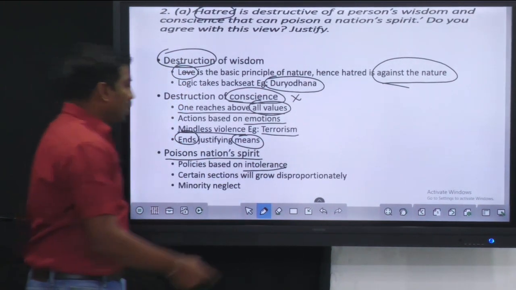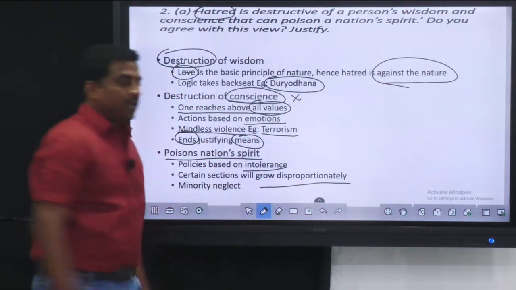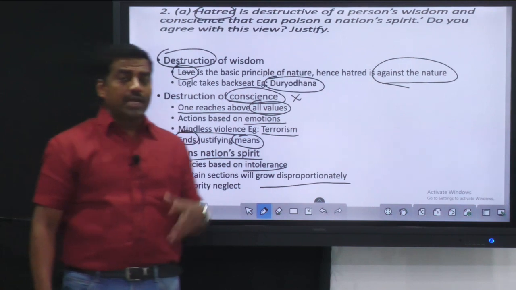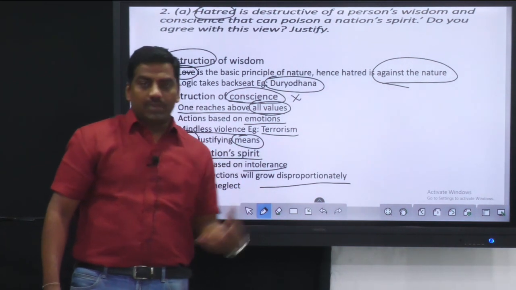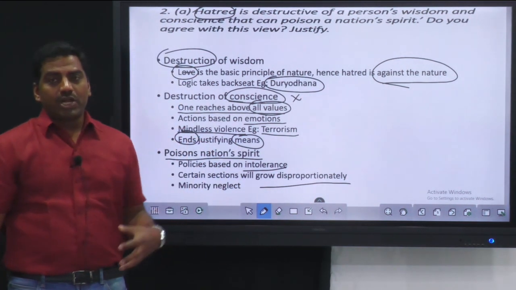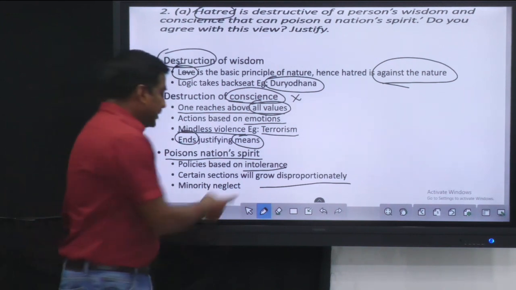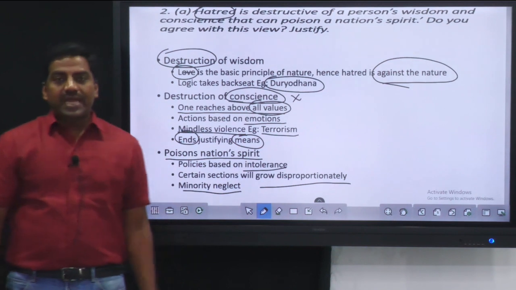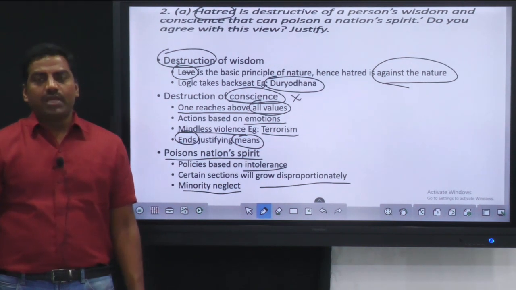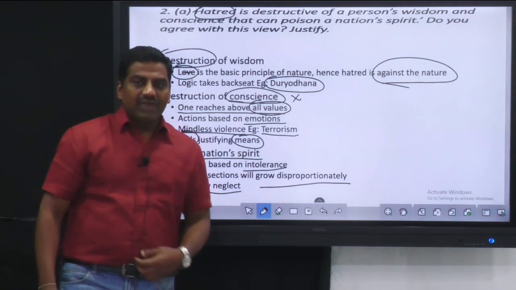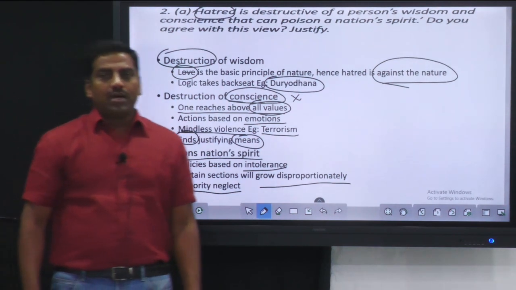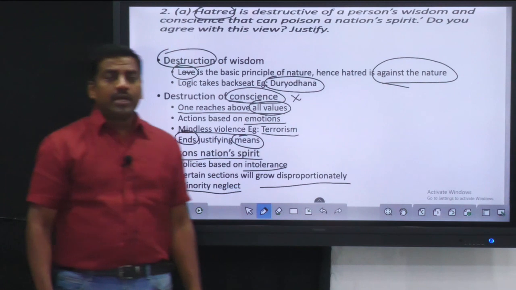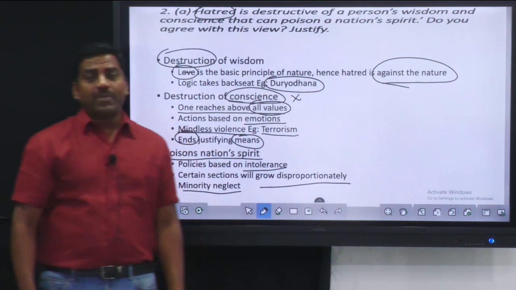And when it comes to the growth of certain sections of the society, they will grow disproportionately or grow very powerful at the cost of other minorities. Here the minorities' voice will be completely neglected, or the minorities will not be given any priority. That is very wrong for the nation, because every nation is made of different social fabrics or religious fabrics.